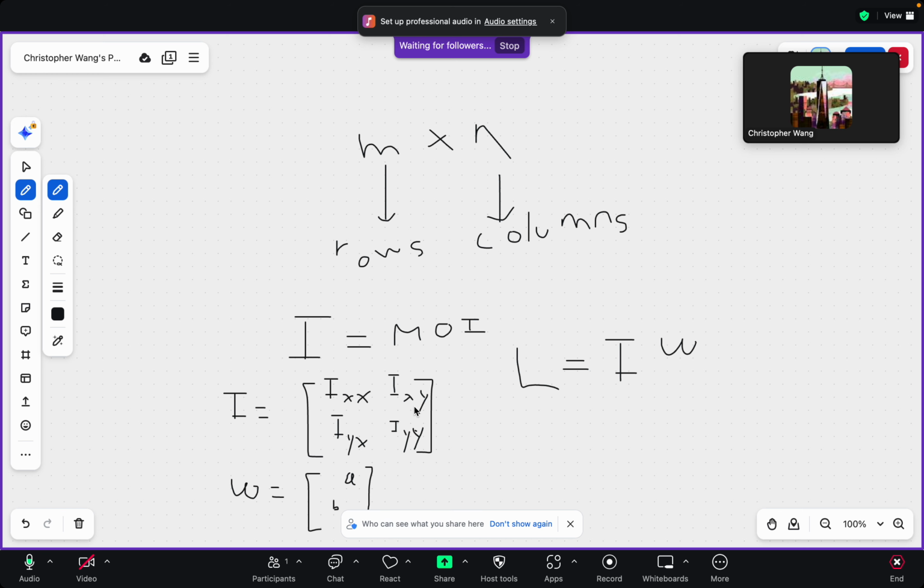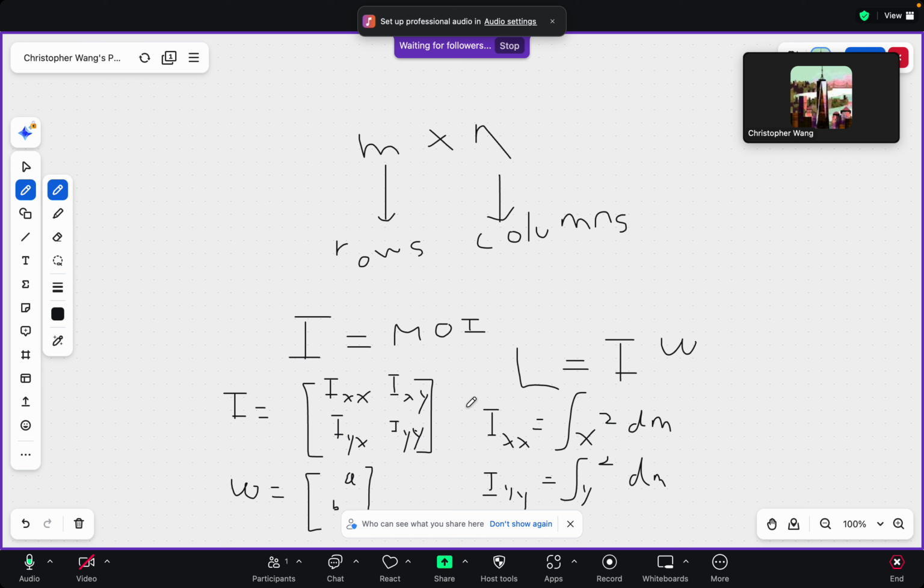So what do these values represent? Well, Ixx is equal to the moment of inertia about the x-axis, and this can be calculated with an integral of x squared dm, where dm represents little masses. And similarly, Iyy is the moment of inertia about the y-axis, which is equal to the integral of y squared dm.